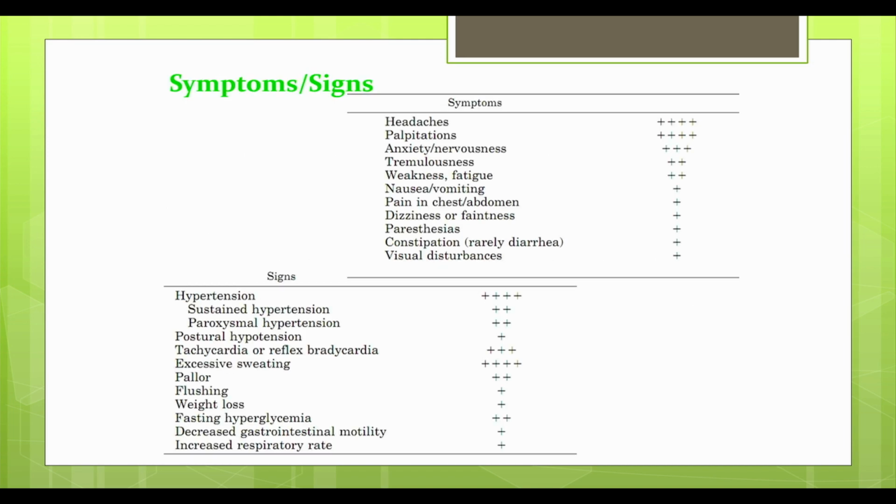So we talked about all these signs and symptoms, and we know none of these is very specific to the disease per se, but it's only in proportion that they occur and in combination with other symptoms or signs that we are going to consider pheochromocytoma or paraganglioma as a diagnosis when a patient endorses these symptoms. But you can see a lot of these symptoms are very, very common. All of us in this room at one point or the other have experienced one of those symptoms or findings listed here.